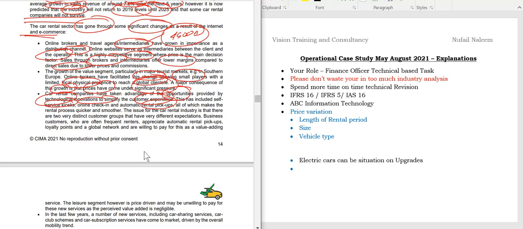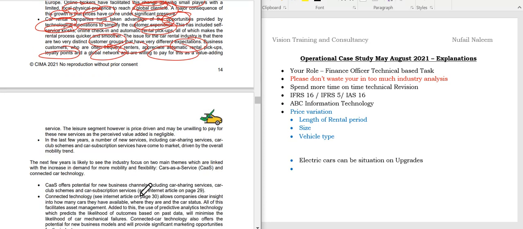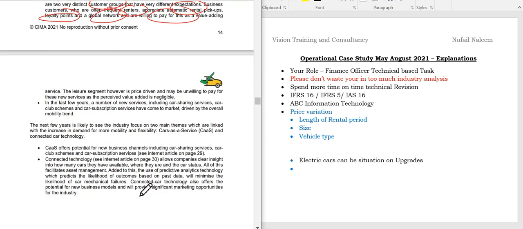The car rental industry is becoming very much distinct by customer group. Different expectations, like some renters appreciate automatic rental pickups, loyalty points, a global network, and are willing to pay for value-added services, while the lower segment is unwilling to pay for extras, everything. So students, you see there is a huge development taking place. So these can be proposals in the exams, but not 100% sure. Because I always said to you, if you want to pass this paper, you should keep in mind the technical strength is high. In the last few years, a number of new services, including car sharing services, car clubs, and car subscriptions have come to the market, driven by the overall mobility trend.